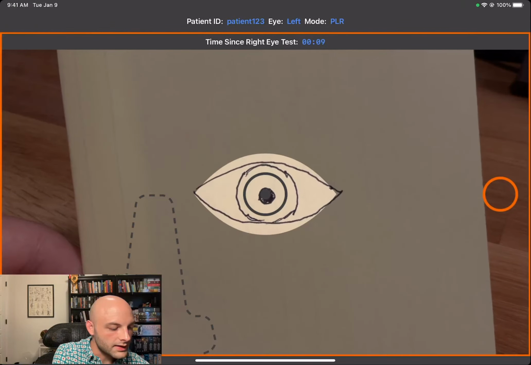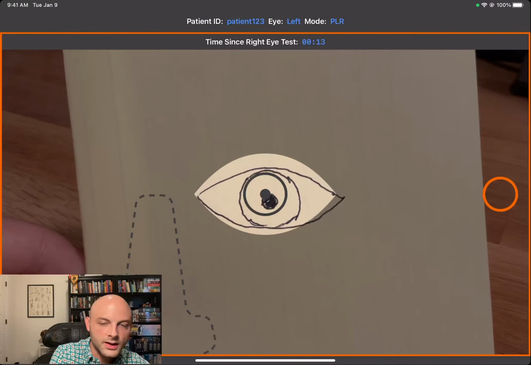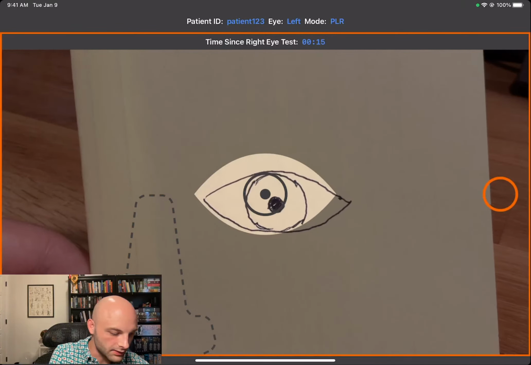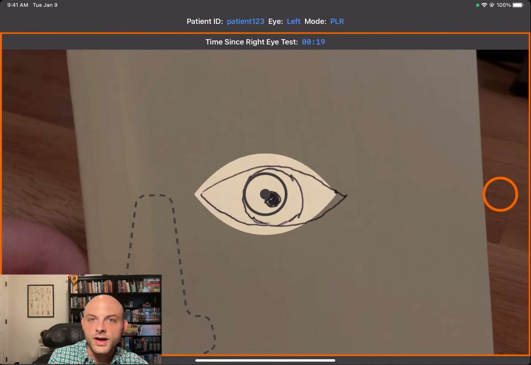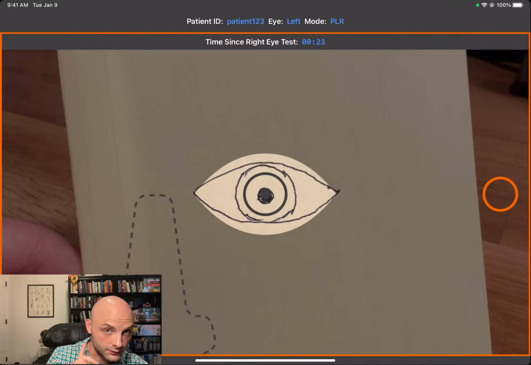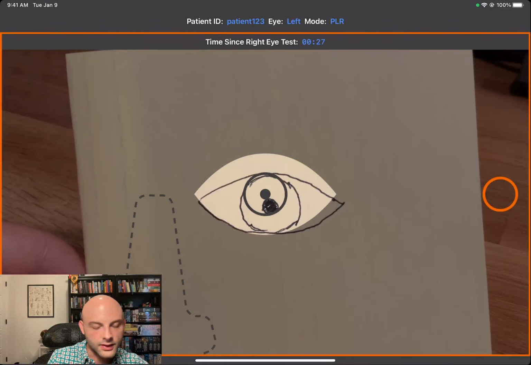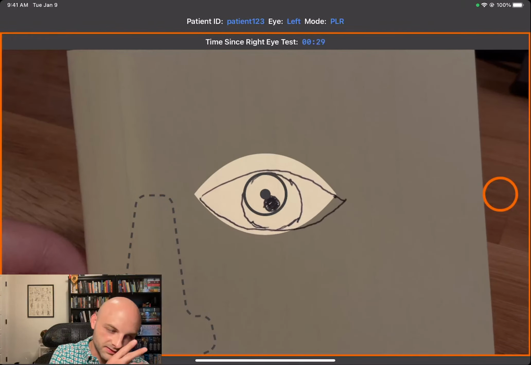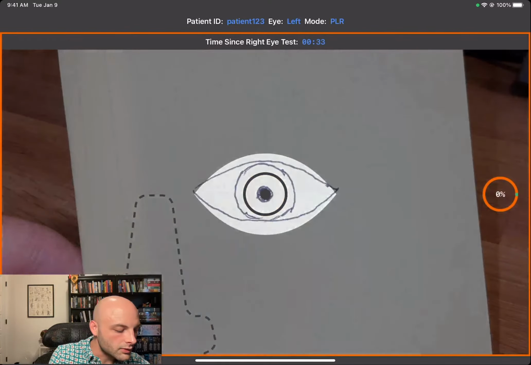But real quick, you'll see that there is a timer at the top of the test box that's highlighted in orange. We recommend 60 seconds between eyes. They do link in the brain. So the optic nerves do link in the brain, so we want to give a little bit of cool down time for the other eye. It's recommended to be 60 seconds. You can do whatever time you feel comfortable with. We'll do the other one.